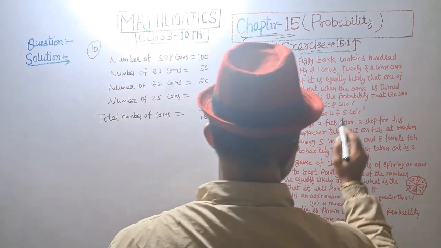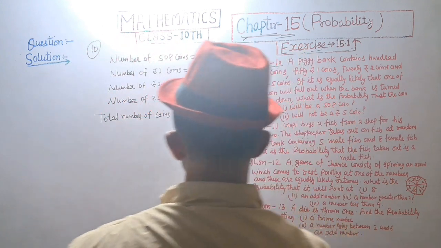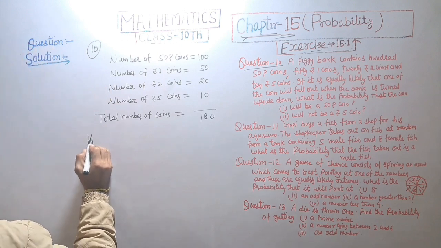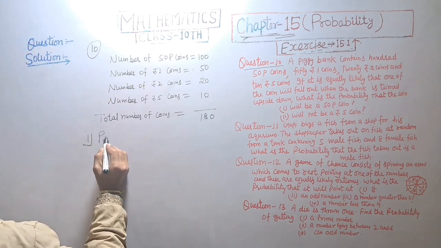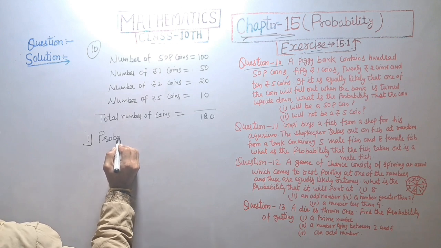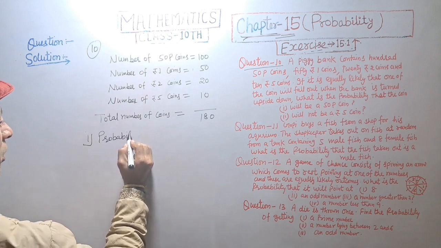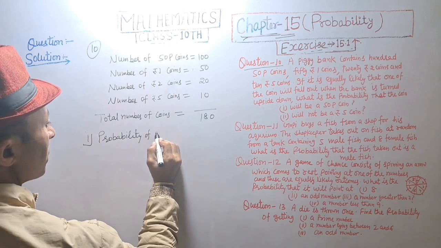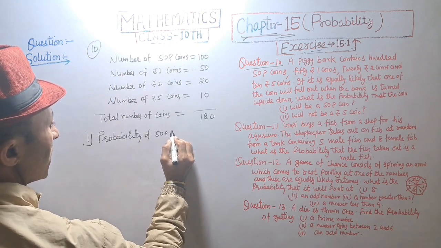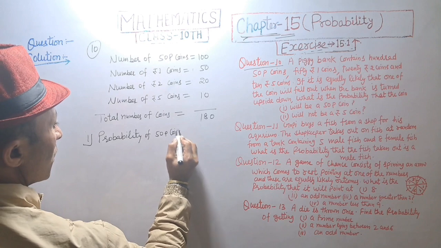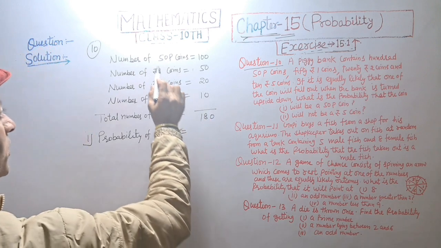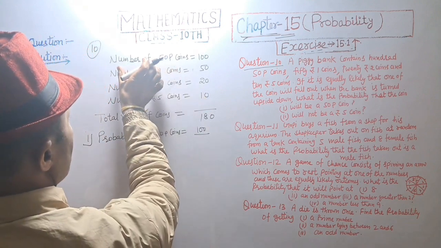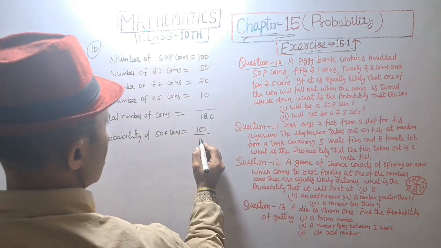What is the probability that the coin will be a 50 paisa? Probability of 50 paisa coins is equal to 100 upon 180, number of 50 paisa coins is 100.